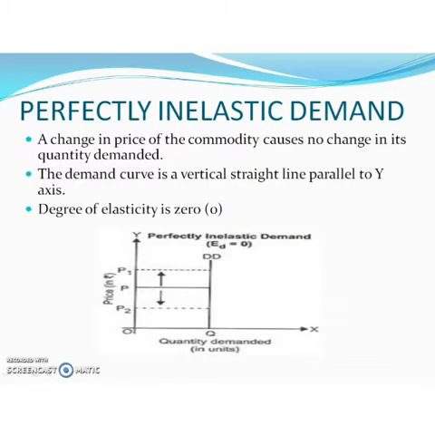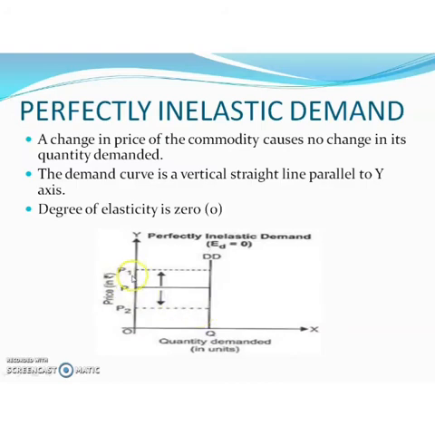Then next is perfectly inelastic demand. It's just the opposite of perfectly elastic demand. Here a change in price of a commodity causes no change in its quantity demanded. So here the demand curve is a vertical straight line parallel to the y-axis. From the curve we can understand the perfectly inelastic demand curve.